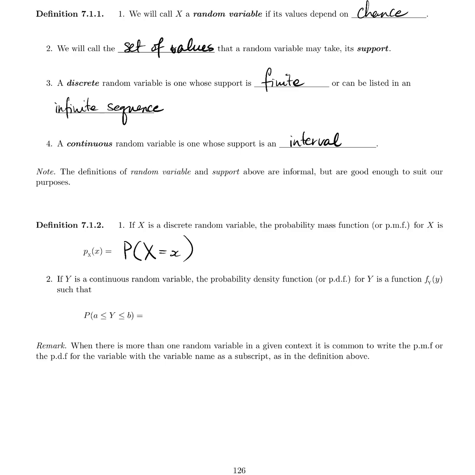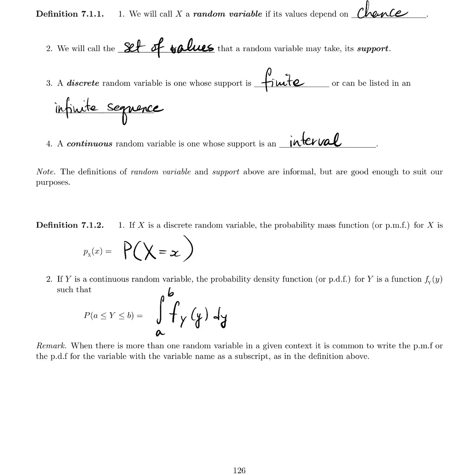If Y is a continuous random variable, then the probability density, not mass, but density function, or PDF, for Y is a function f sub Y of y, such that the probability that a is less than or equal to Y is less than or equal to b, meaning that random variable big Y takes values between a and b inclusive, is the integral from a to b of f sub Y of y dy.